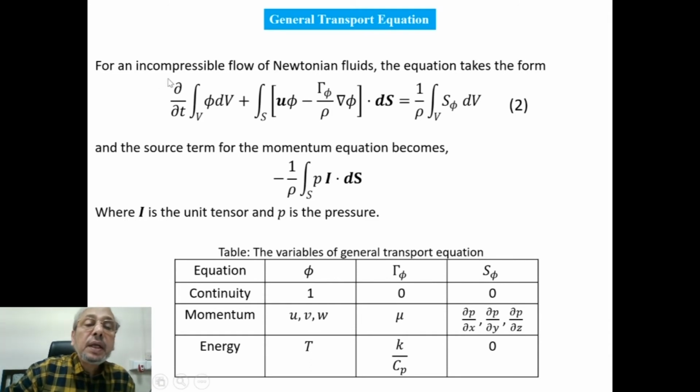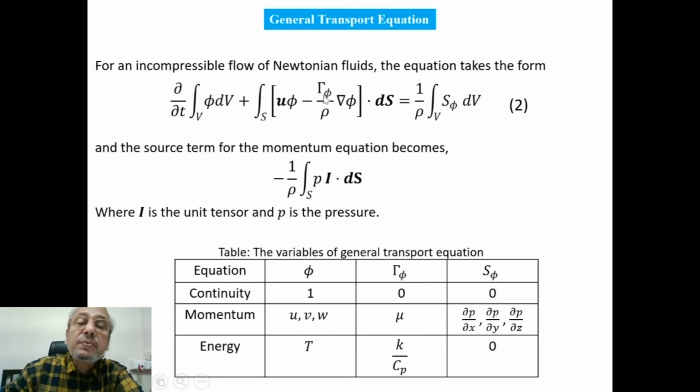Now, for an incompressible flow of Newtonian fluid, already we have written this. The general form of the governing equation we can write as del del T of the volume integral of phi dV plus the surface integral of U phi, where U is a vector quantity, so uppercase U phi, minus gamma phi. This is the coefficient of transport, momentum transport or thermal transport.